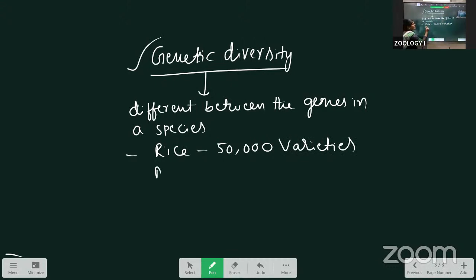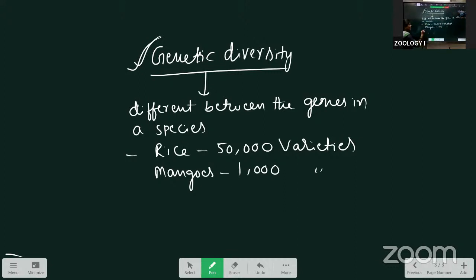For example, we are taking the mangoes. Normally we simply call them mangoes, but mangoes have 1,000 varieties. Like this, all the mangoes belong to the same species only, but the varieties are different. Why? Because the genetic variation is there when the genetic diversity is there. That's why they are having 1,000 varieties. Like this, each and every species has varieties.